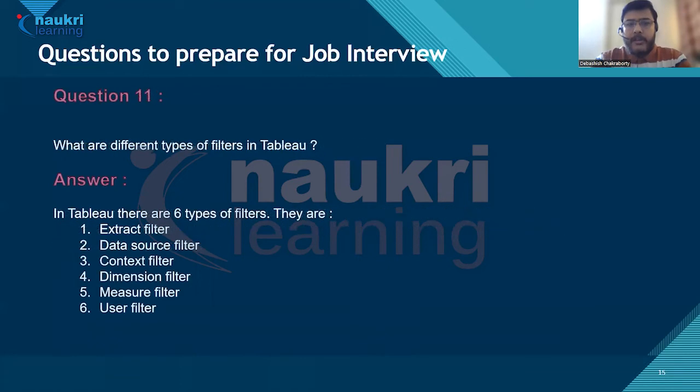Question number 11. What are the different types of filters in Tableau? In Tableau, there are 6 types of filters. They are extract filter, data source filter, context filter, dimension filter, measure filter, and user filter.